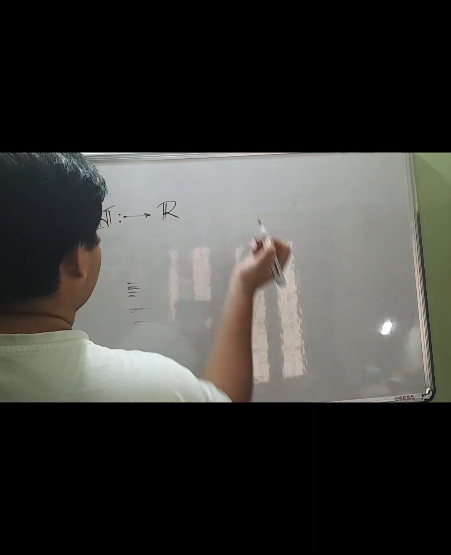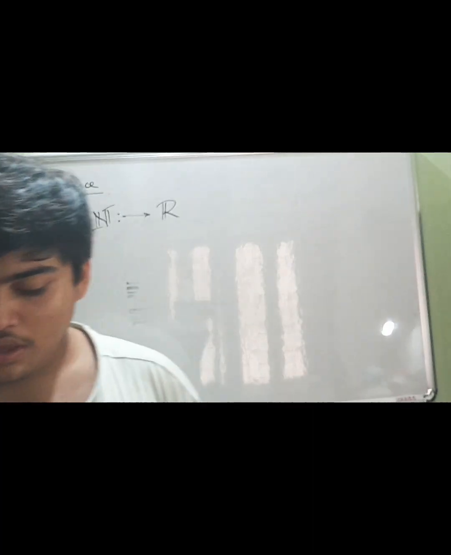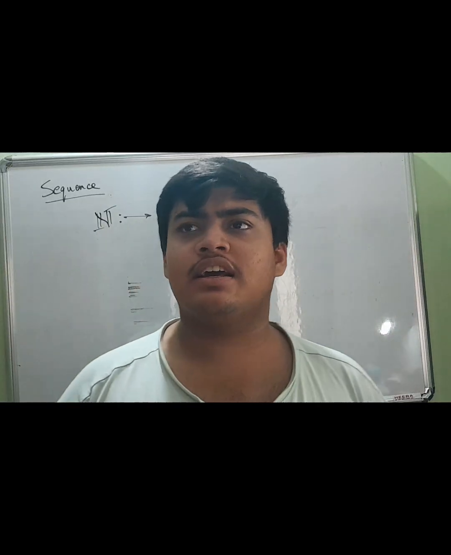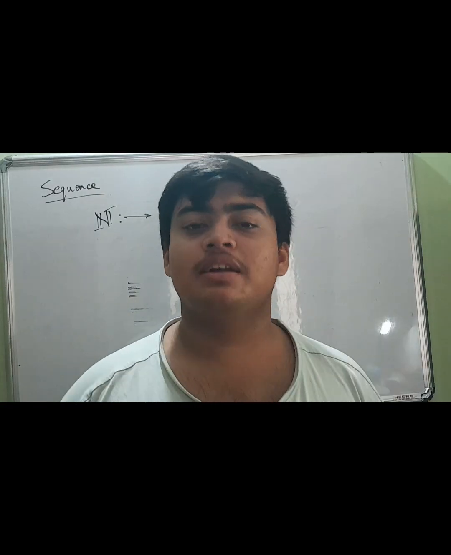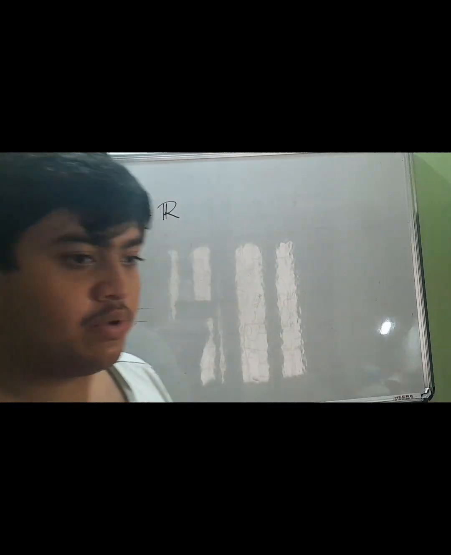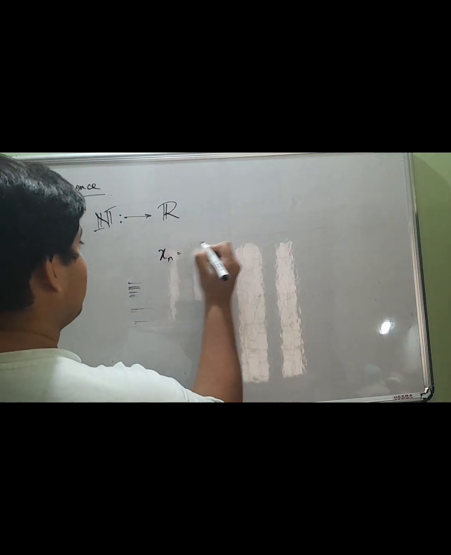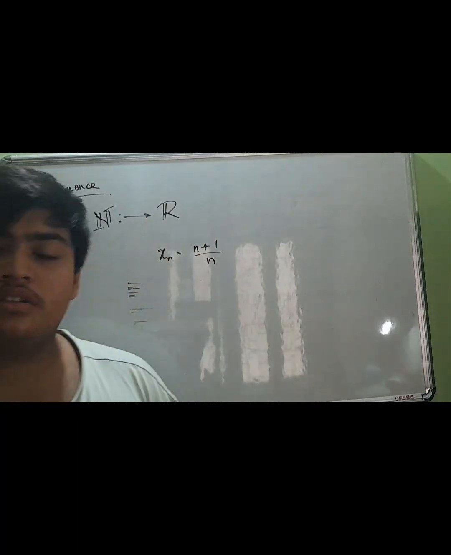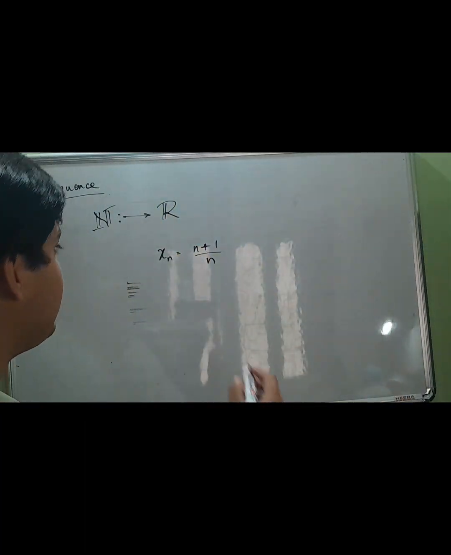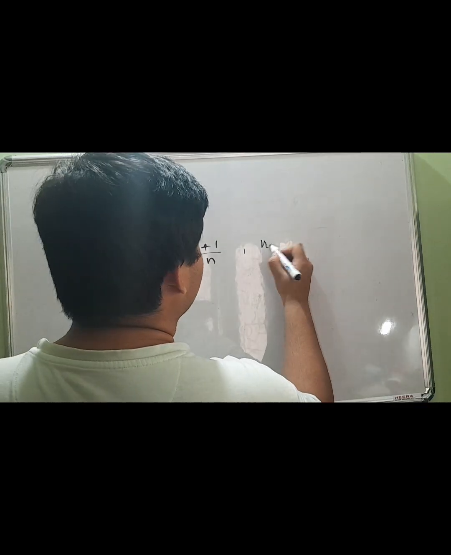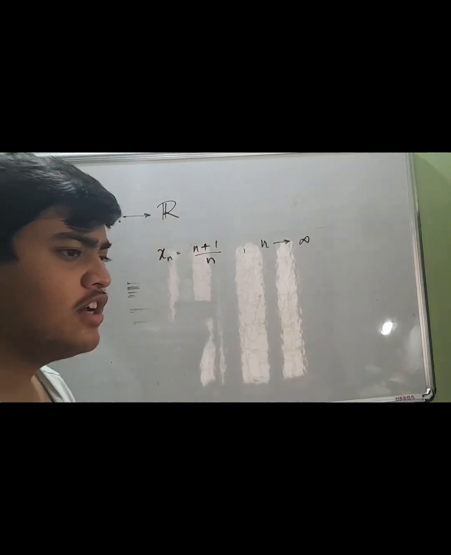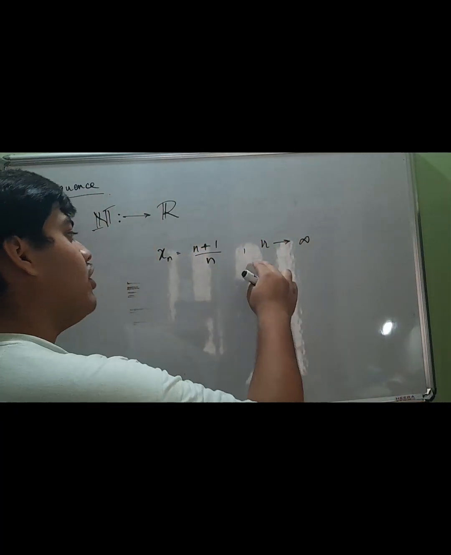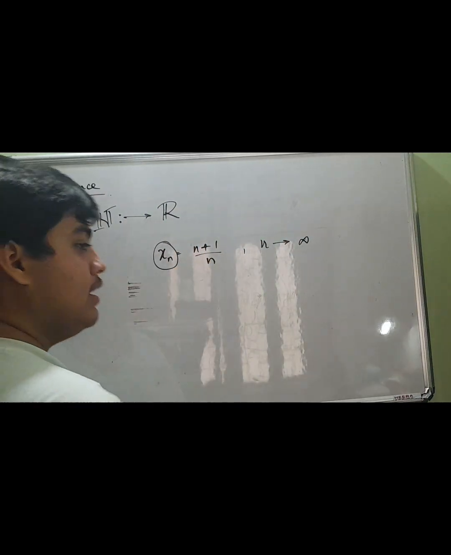Okay, so now we are going to learn a few things like limit. What is a limit? Suppose we have a sequence xn equal to (n plus 1) divided by n. The basic question here is, if n blows up to infinity, suppose n is going to infinity, like n is increasing very very fast, so n is becoming 10,000, 1 lakh, 10 lakh, 1 crore, and eventually it's blowing off to infinity, what will the value of xn be?